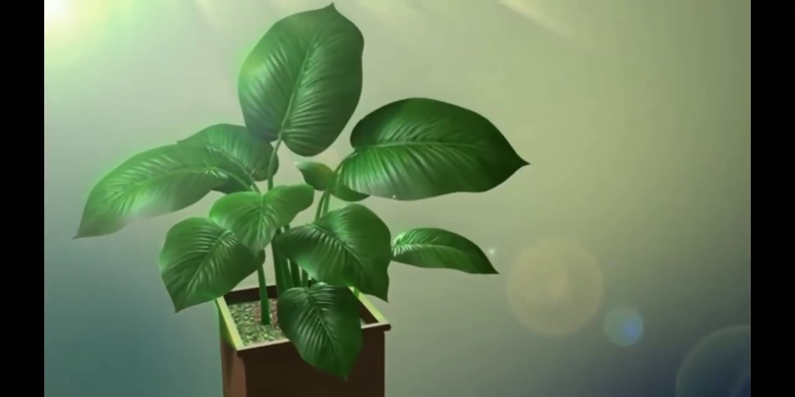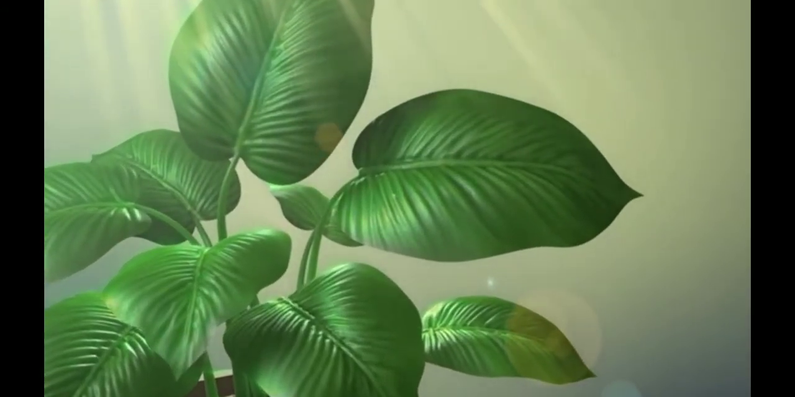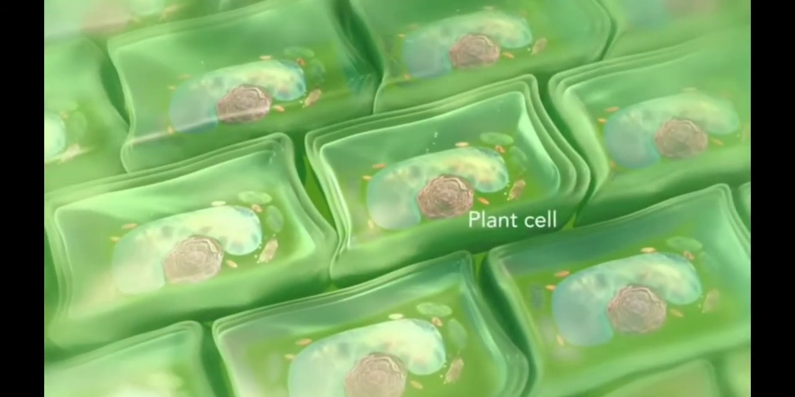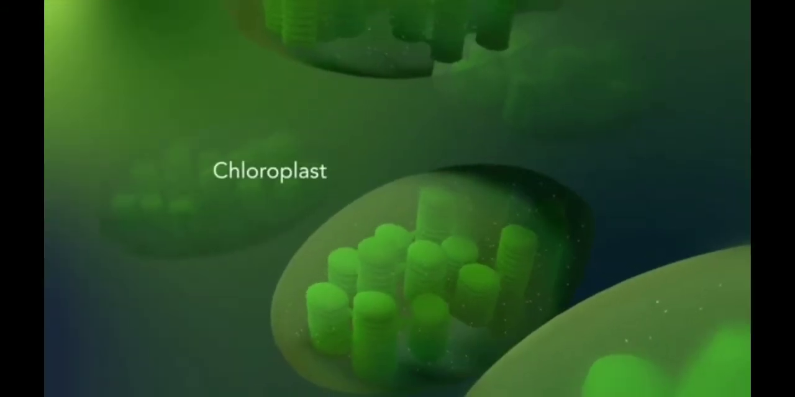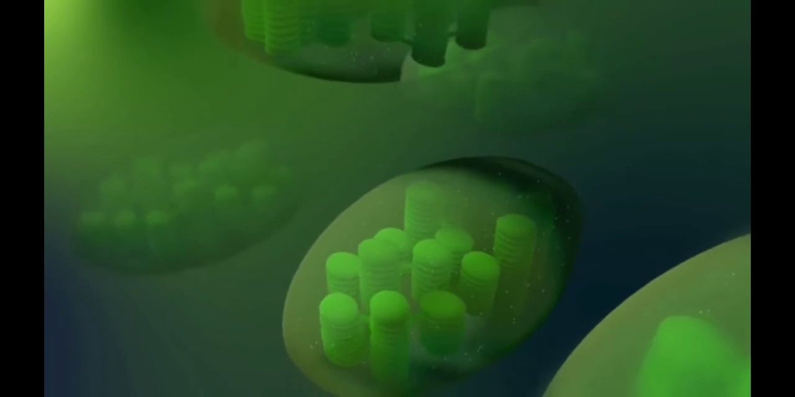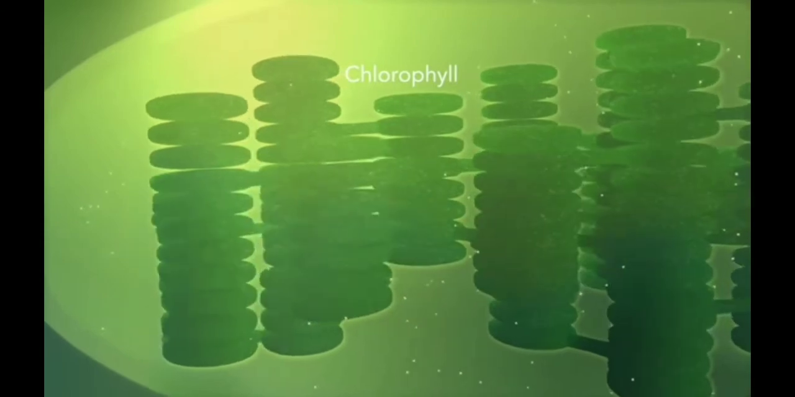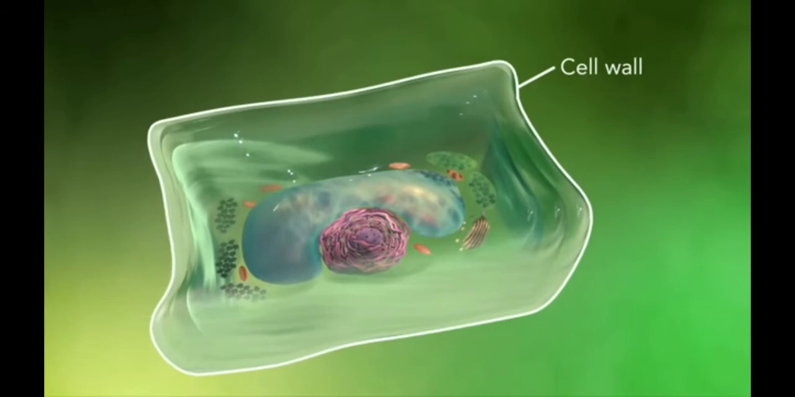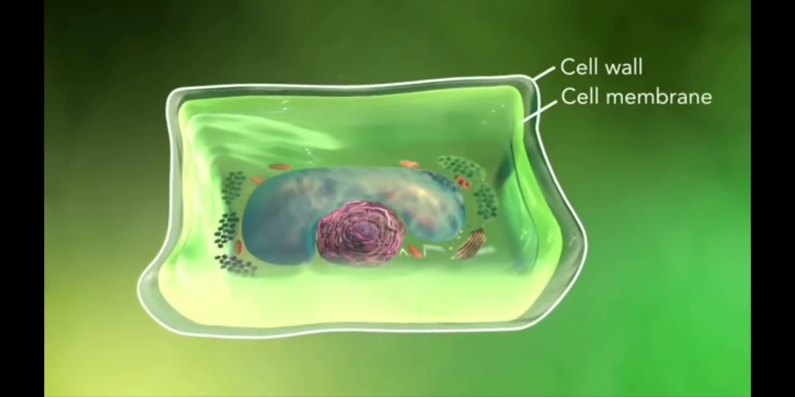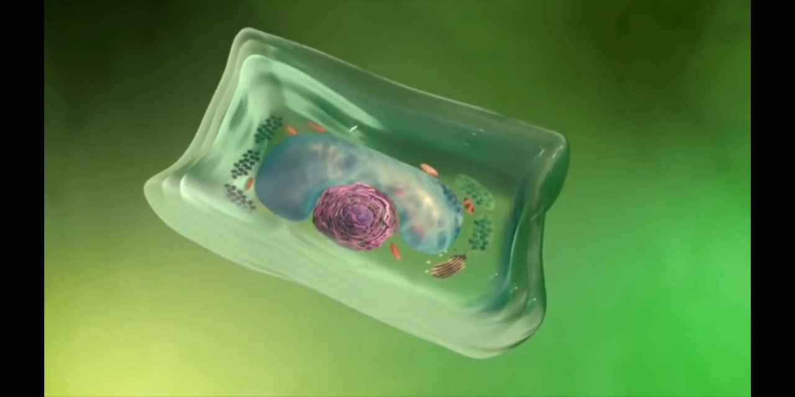Some organisms, such as plants, that are photoautotrophic, meaning they can capture sunlight for energy, have cells with an organelle called chloroplast. The chloroplast is where photosynthesis happens. It's green because it has a green pigment called chlorophyll. Plant cells also have a cell wall outside of their cell membrane. They shape, support, and protect the plant cell. Animal cells never have a cell wall.